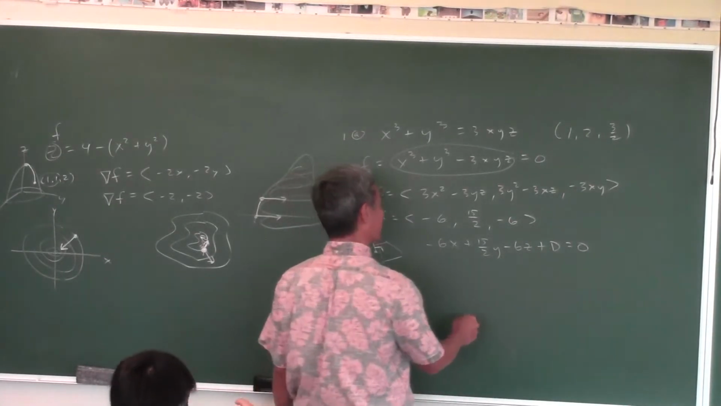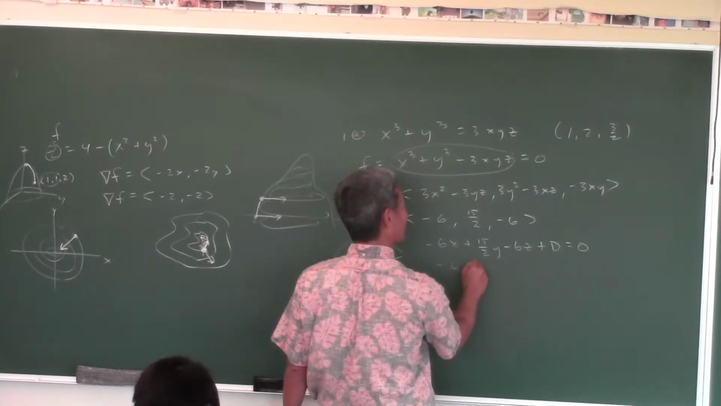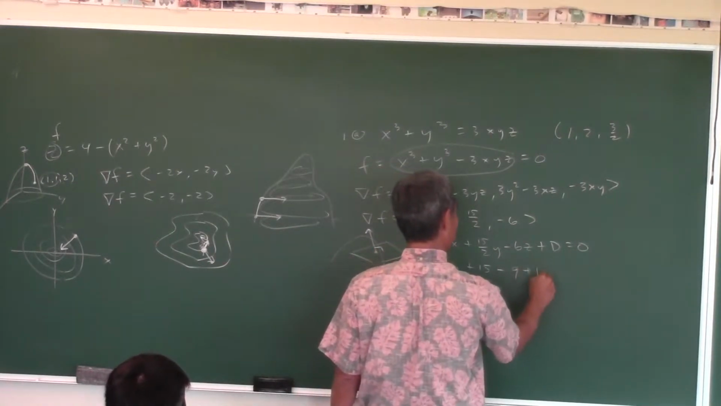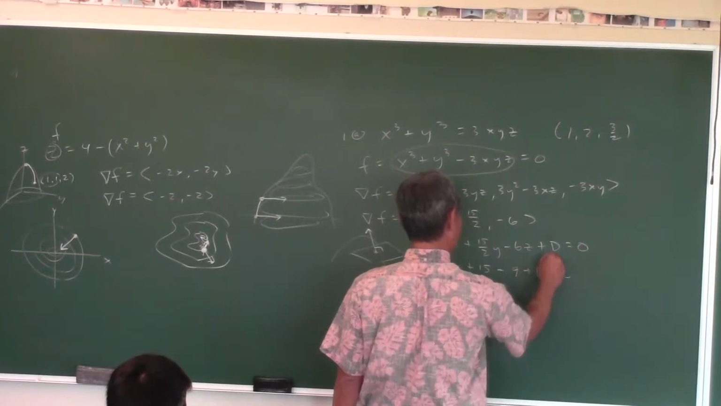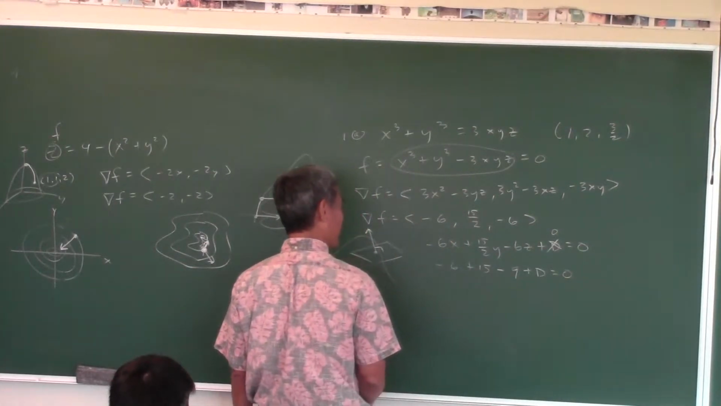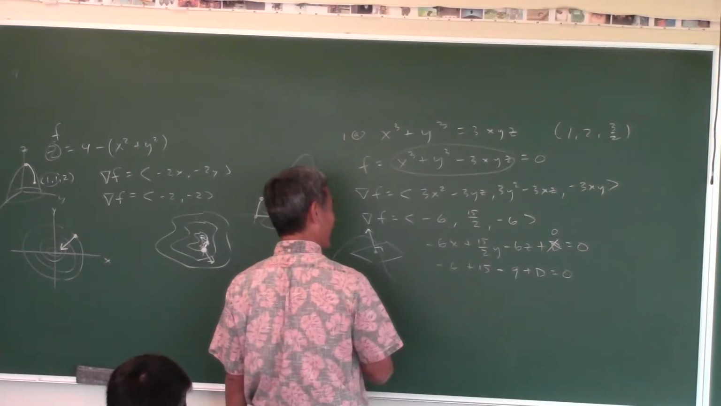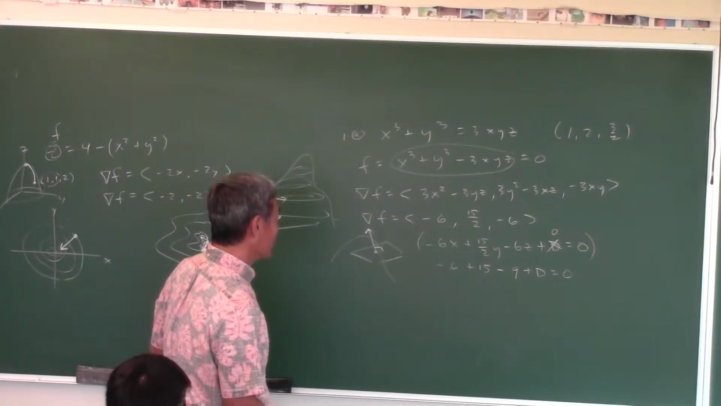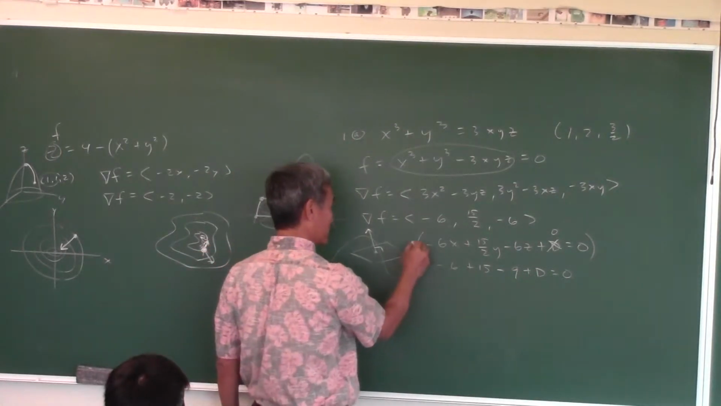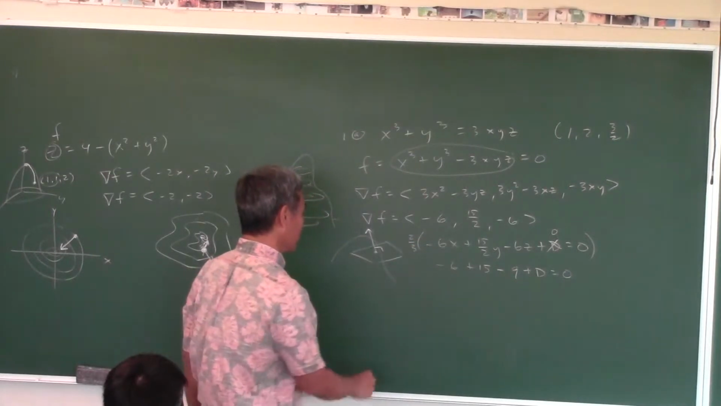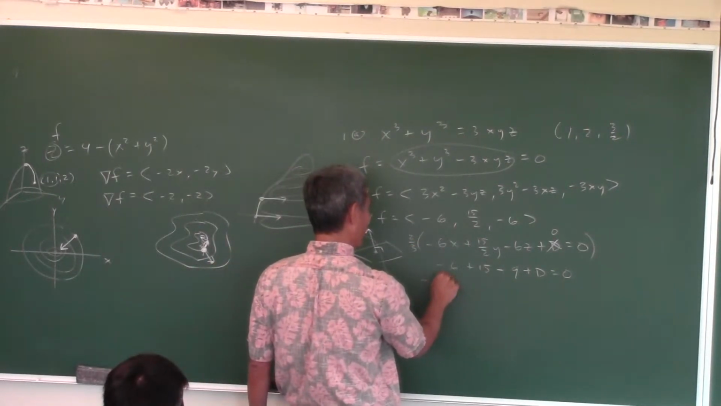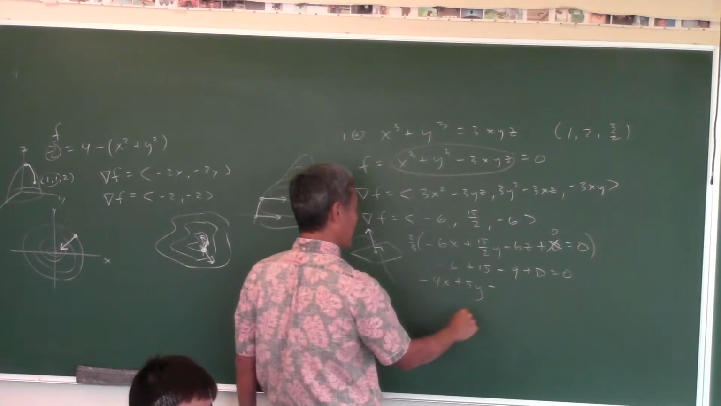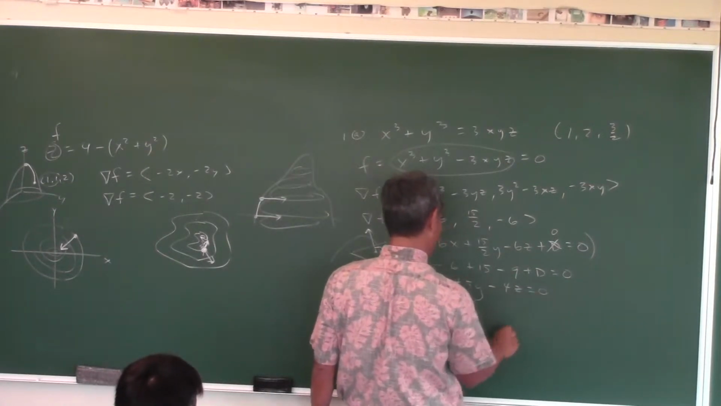Well, let's just compute this. What happens if I plug in negative 6 plus 15 minus 9? You get 0, plus d equals 0, so d is 0. If this is 0, what's the fastest way to simplify this equation? Multiply both sides by 2/3. So you get negative 4x plus 5y minus 4z equals 0.